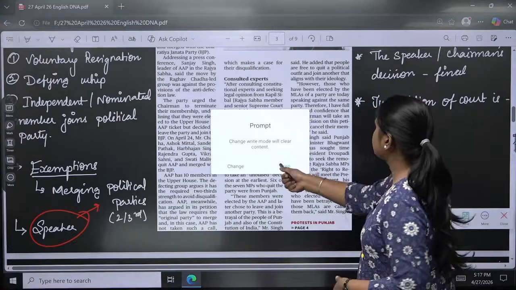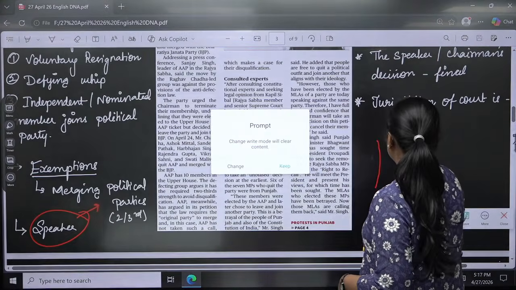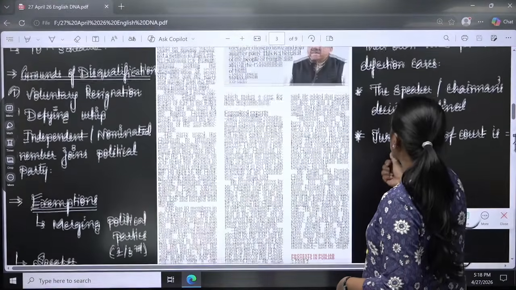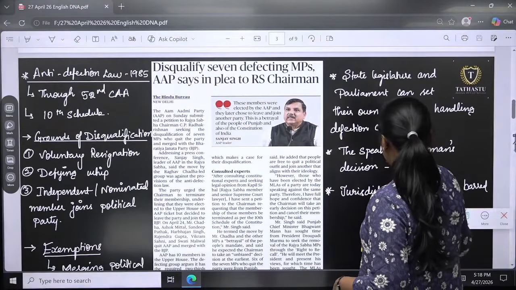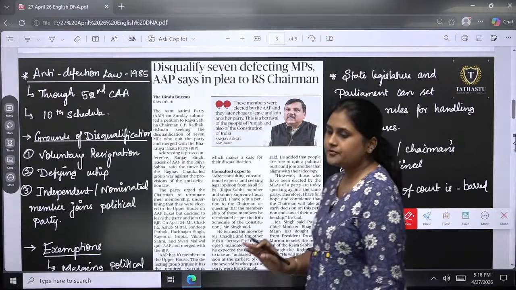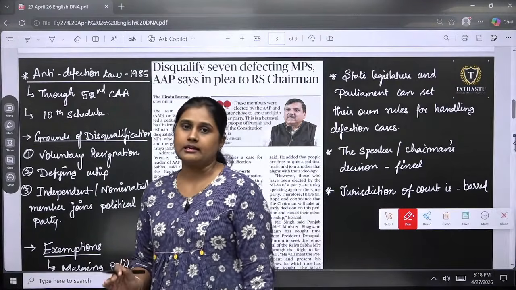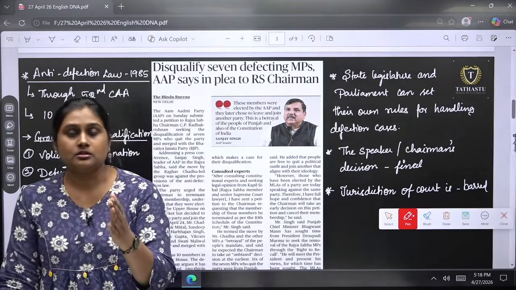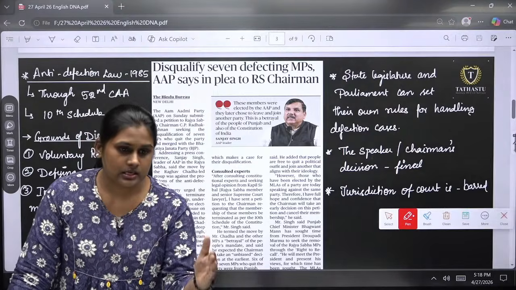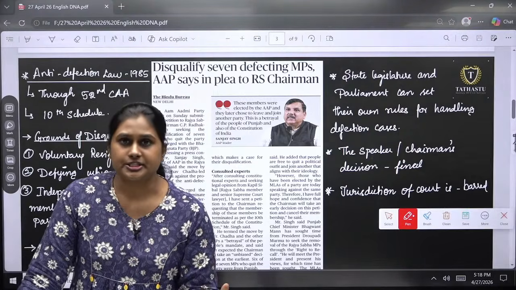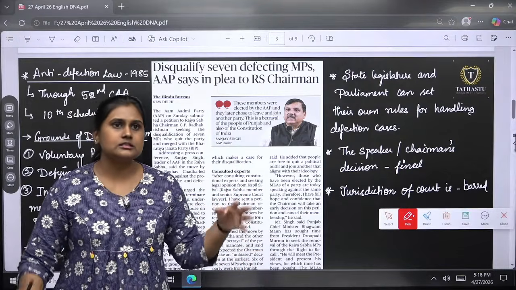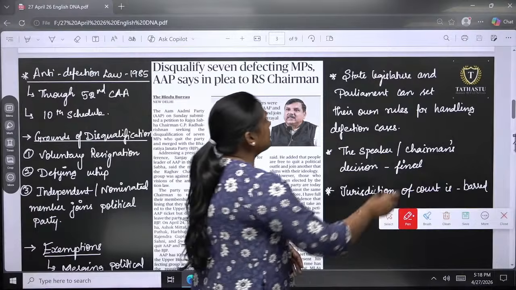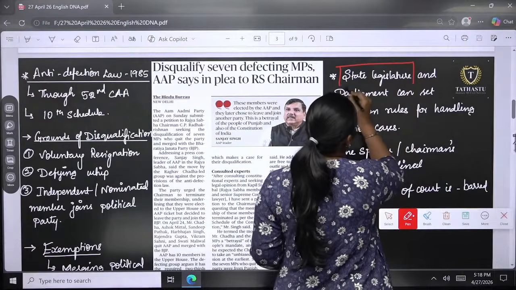Keeping that in mind, the state legislatures and the parliament can set their own rules for handling anti-defection cases. They can set the rules to this extent: be it the exemptions or any other things, the rules can be set by the legislature and also the parliament.